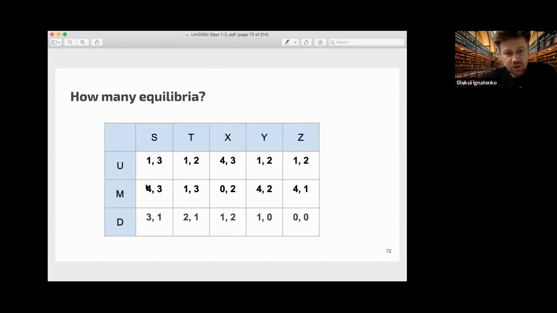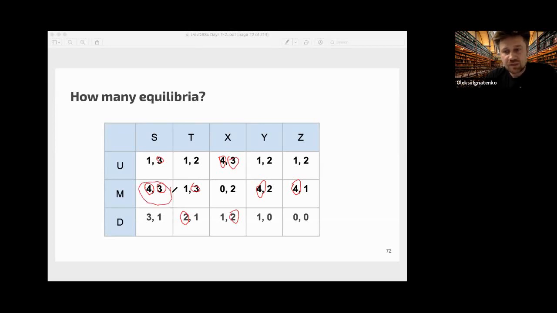If we mark the best replies of the first player, we can see that the best replies are these numbers. And if we mark the best replies of the other player, here it's there, and here it's 2. So we have only one profile which is a best reply for both, and this is a pure Nash equilibrium by definition.